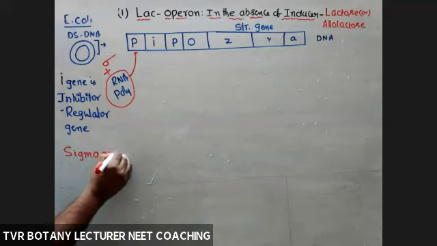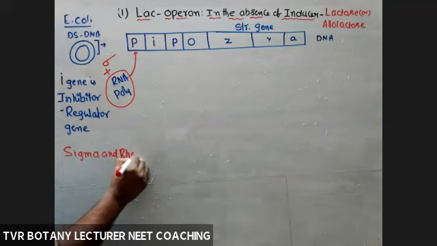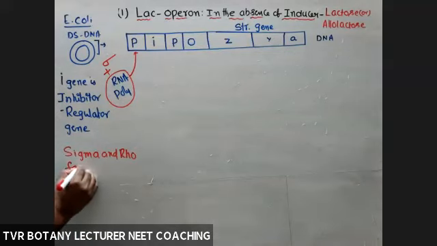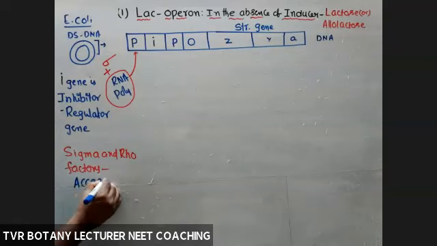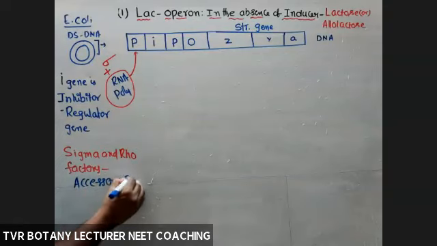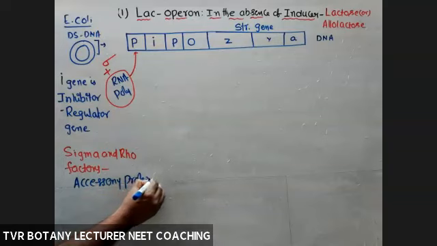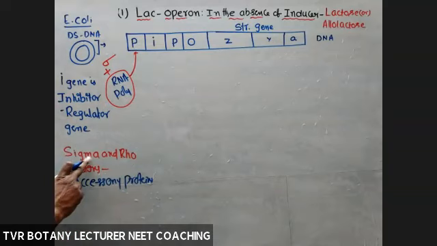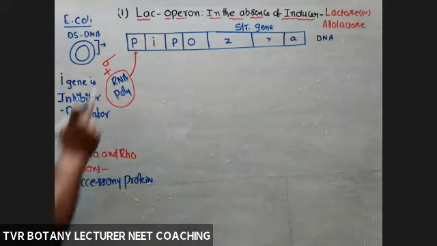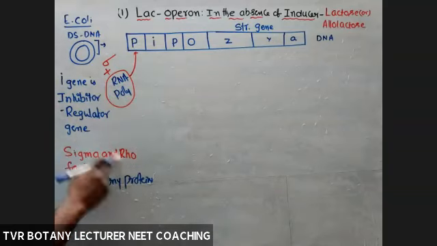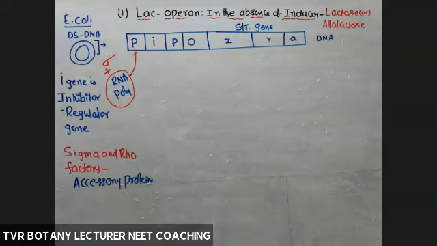Sigma and rho factors are accessory proteins. The specificity of RNA polymerase depends on its association with the sigma and rho factor. If it is with sigma, initiation. If it is rho, termination. Remember that accessory protein.